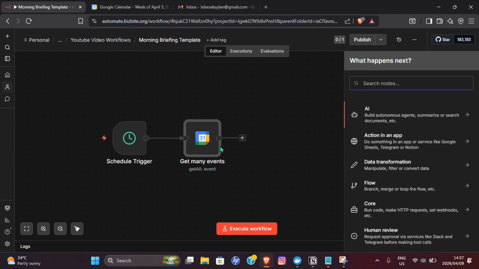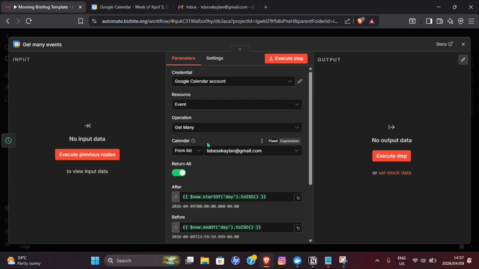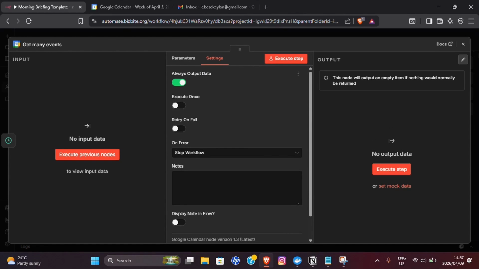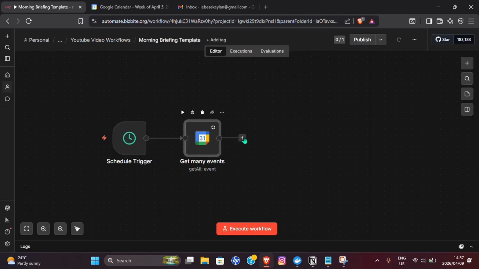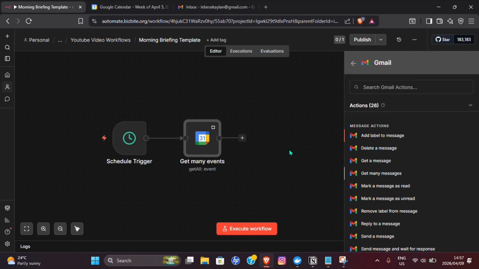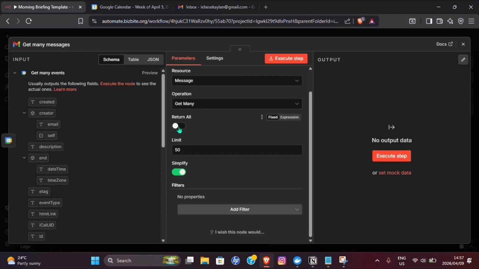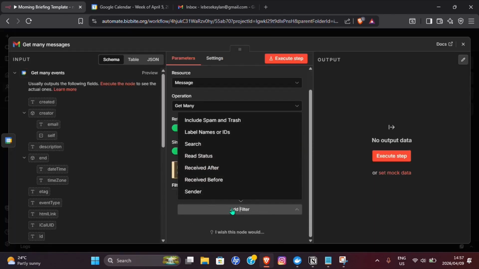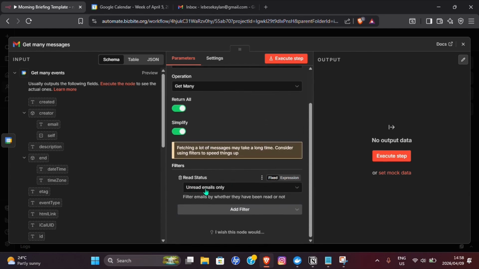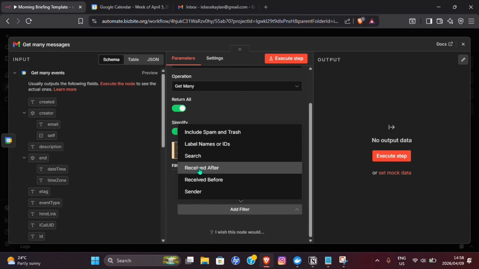And here where it says, now remember, if you don't have anything set up or scheduled right here, make sure to toggle on always output data, even if it gives you nothing, so the workflow can continue. Go ahead, type in Gmail, get many messages. You want to then go ahead and return all. Here where it says add filter, go ahead and choose read status, and you only want to grab the unread emails that you received in the last 12 hours and then received after.